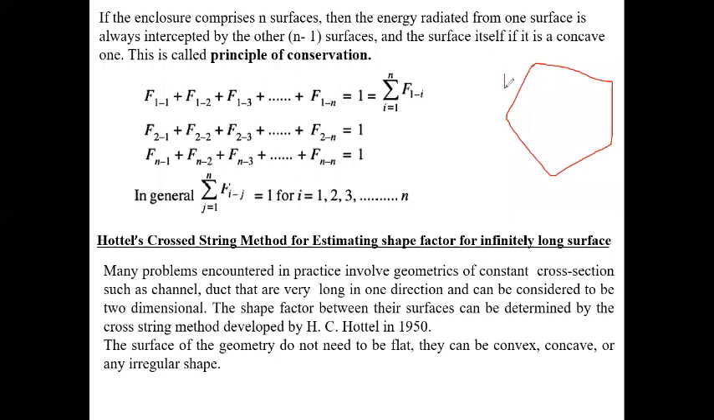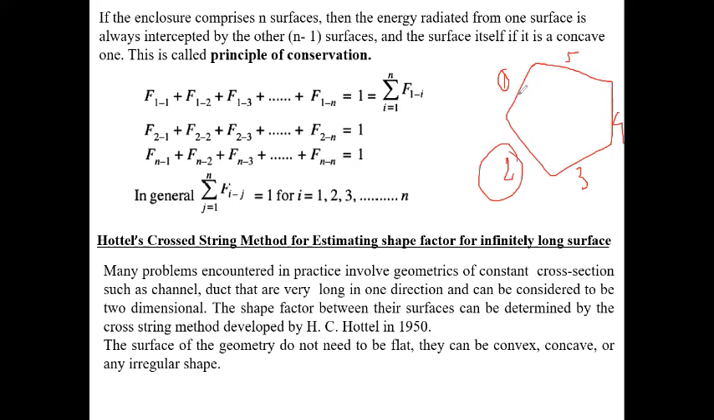Okay. So this is one surface. This is two surface. This is three surface. This is four surface. This is five surface. So for the summation rule, we can write F11 plus F12 plus F13 plus F14 plus F15 equals 1.